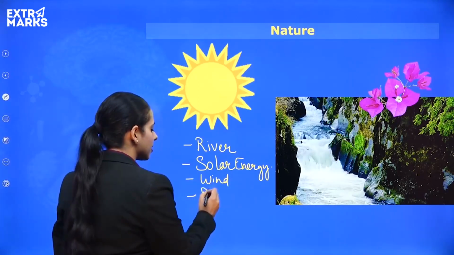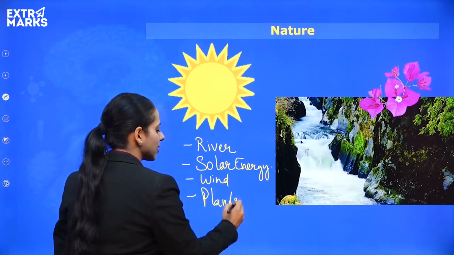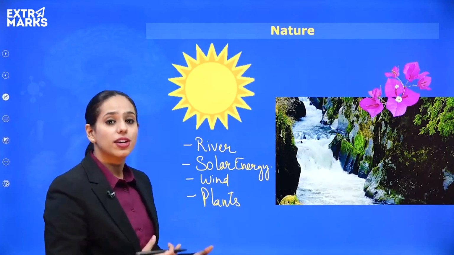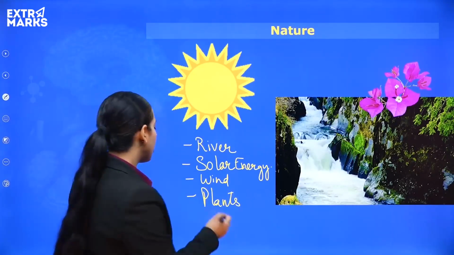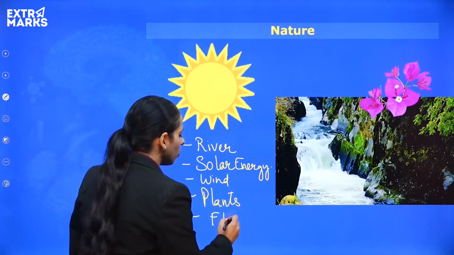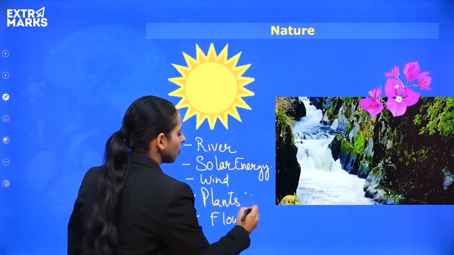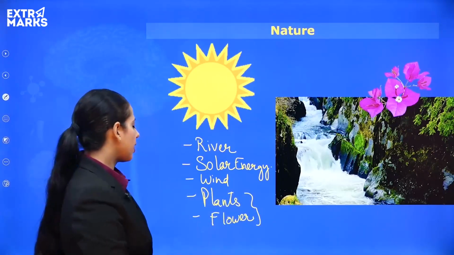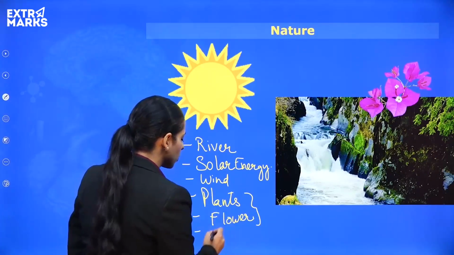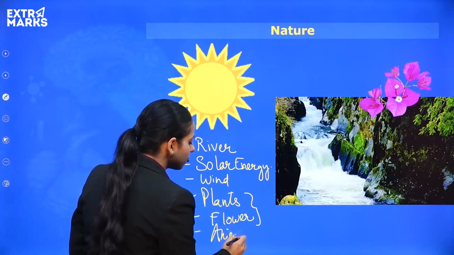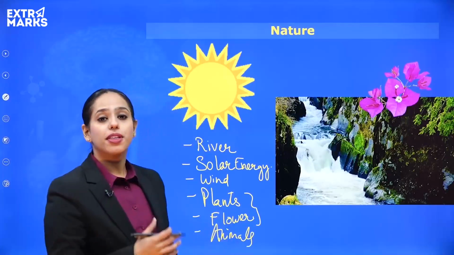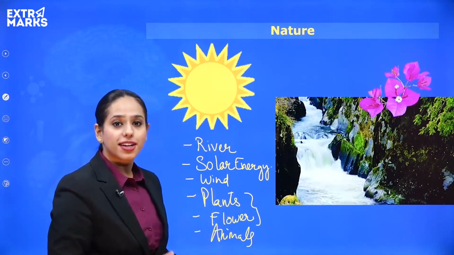Then there are plants. Are plants also a resource? Yes, they are also a natural resource. And flowers, or you can say plants in general, so they fall in one category. Then there are some animals also. There must be some fishes in the water that is flowing.